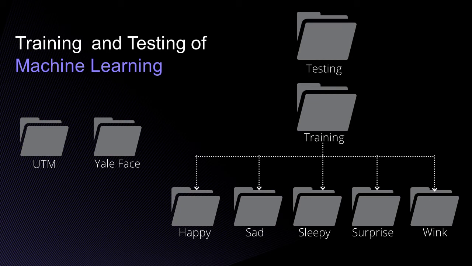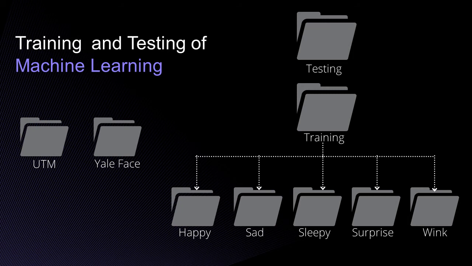For the facial expression recognition program, there are two separate folders labeled testing and training. The training folder will contain another 5 folders, which are folders of each expression: happy, sad, sleepy, surprised, and wink. In the test folder, there will be only one selected image from the database for the program to predict the expression. The images chosen were at random.